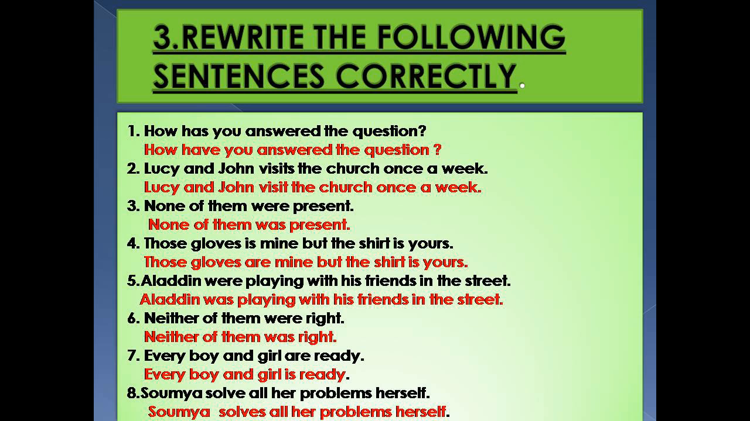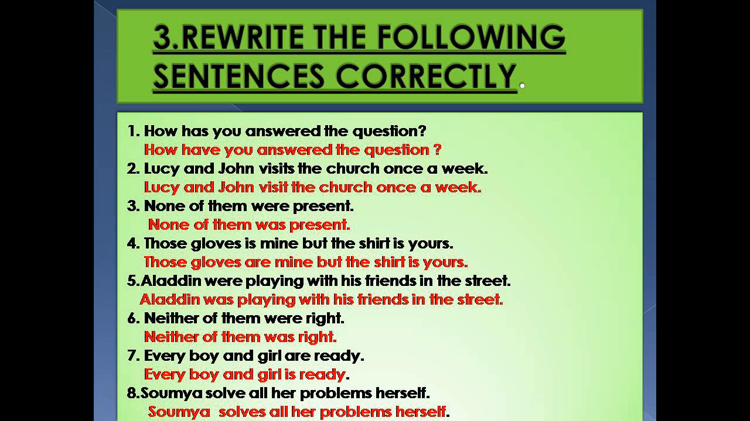Exercise 3. Rewrite the following sentences correctly. Children, here in each sentence there is some mistake. We must check whether the subject is agreeing with the verb or not. To identify these mistakes, we need to read the sentences very carefully and then we'll be correcting them one by one.